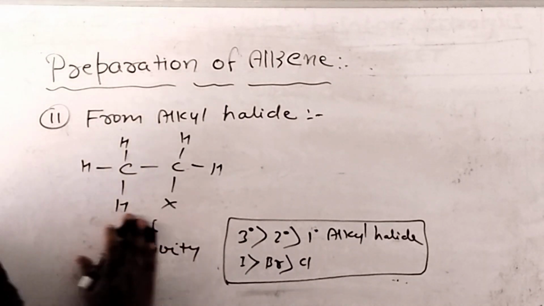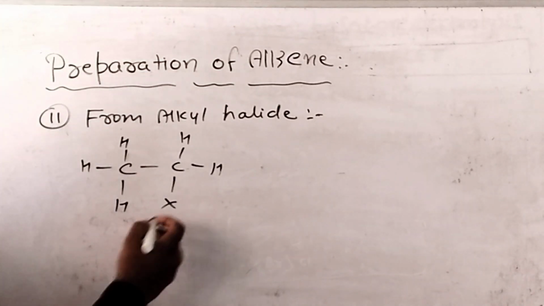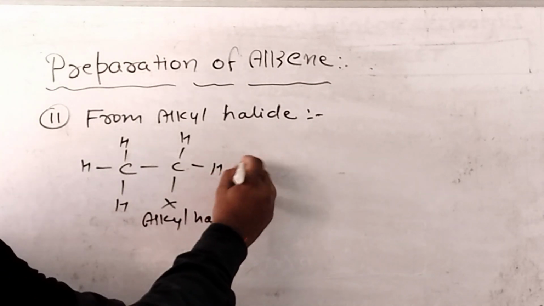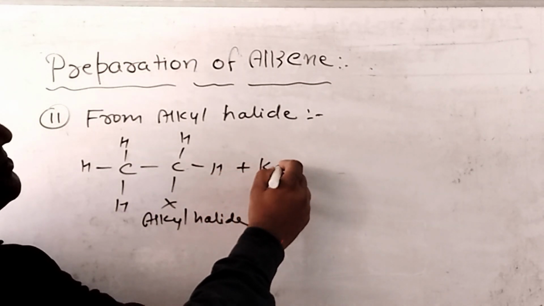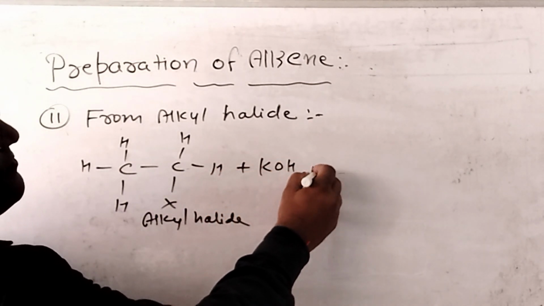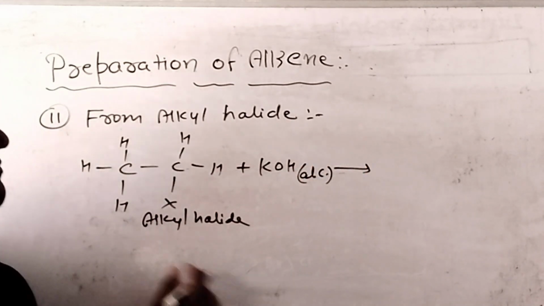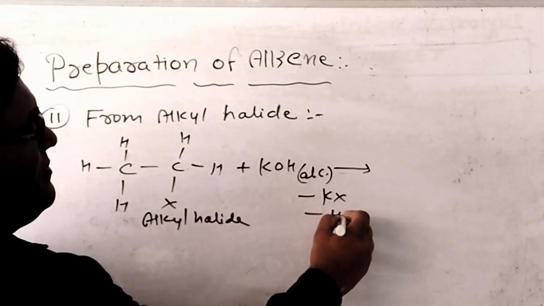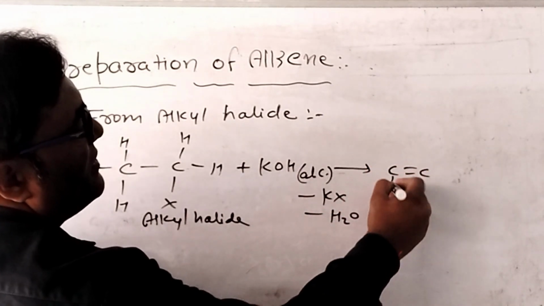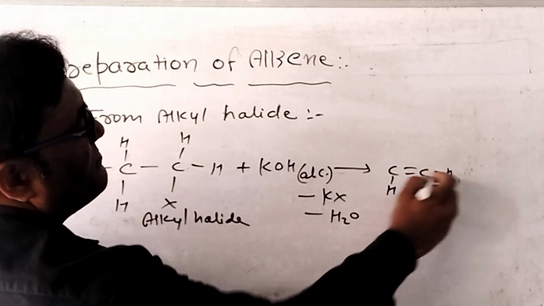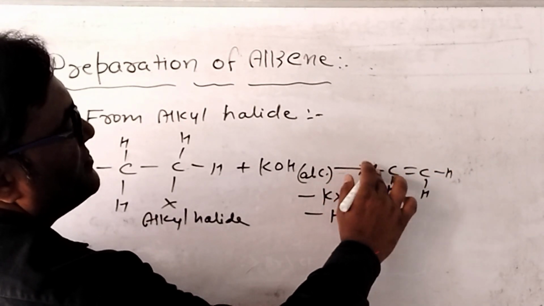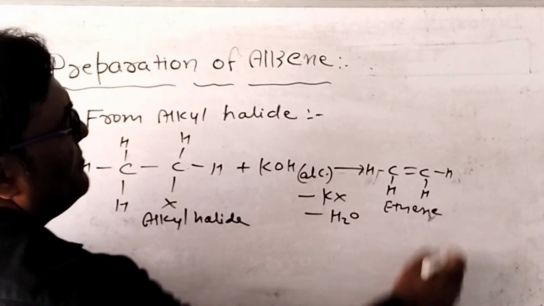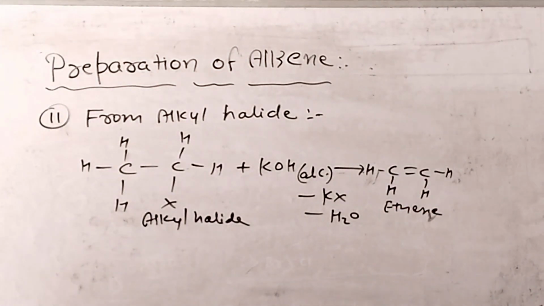Whenever alkyl halide reacts with alcoholic KOH, then we get potassium halide, and water is removed from the alkyl halide and a compound is prepared. Its name is ethene. Again you can take a screenshot.